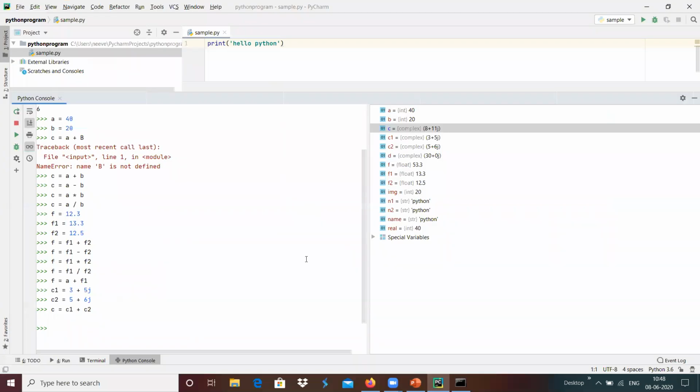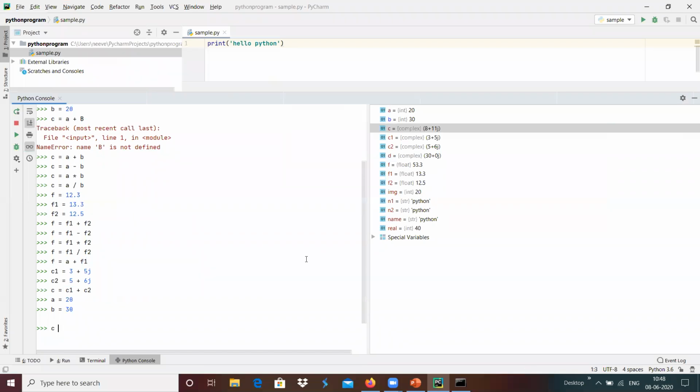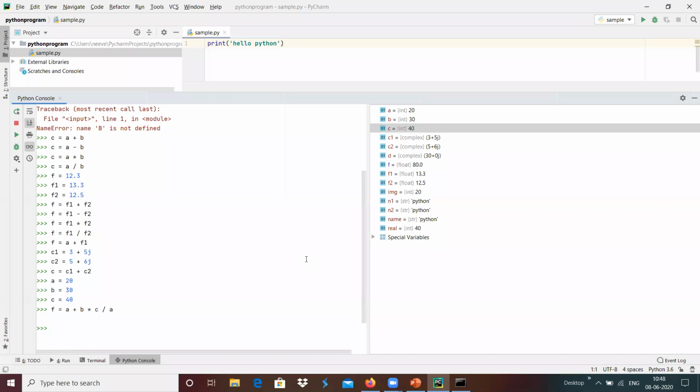Something like, for example, we have a equals 20 and b equals 30 and c equals 40. Then for example, I am going to create f equals a plus b into c and maybe divided by a again. That way we can add many operations in a single execution as well.